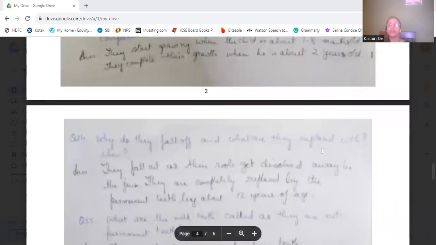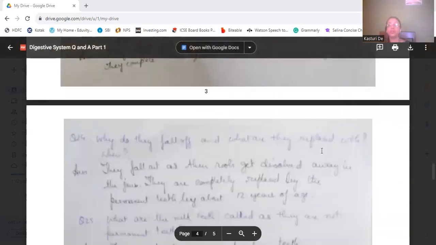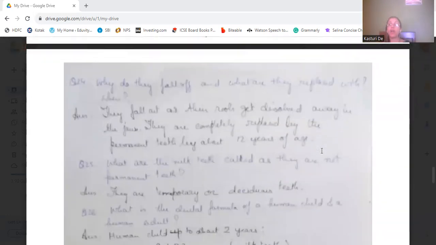Okay, then when do they fall off and what are they replaced with and when? They fall out as their roots, the tooth roots, get dissolved away in the jaws. That's why they fall off. They're completely replaced by the permanent teeth. Okay? And that is by about 12 years of age.